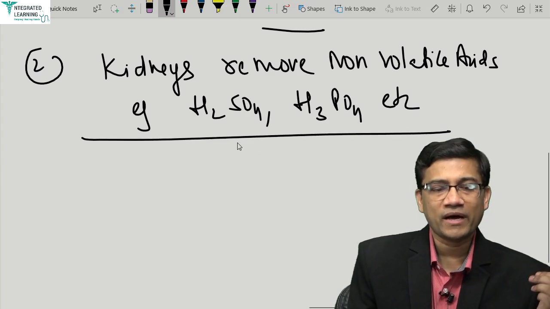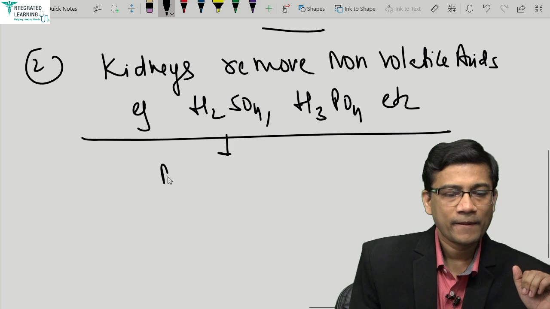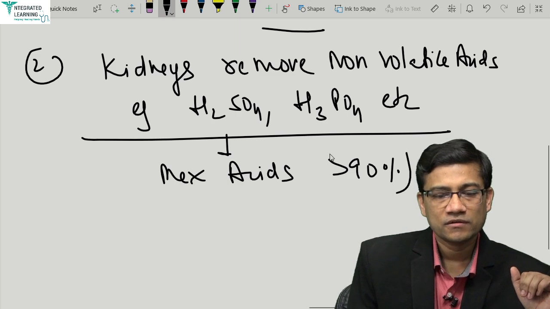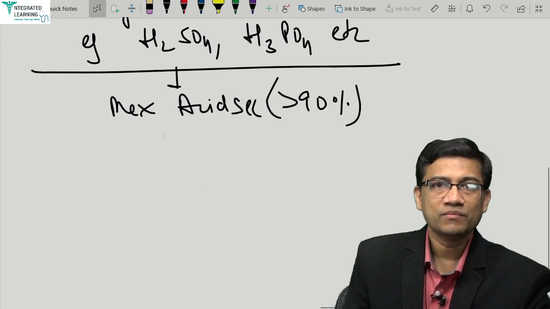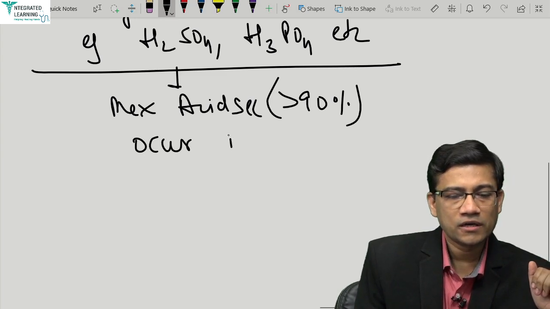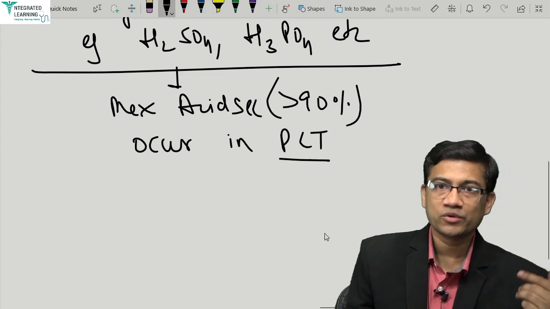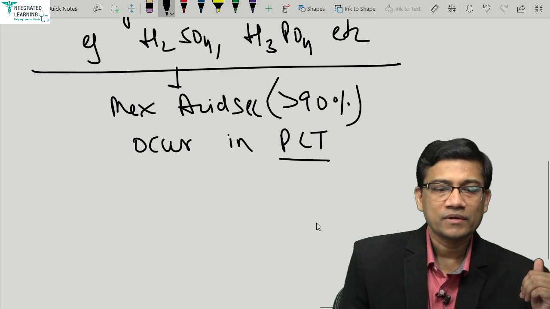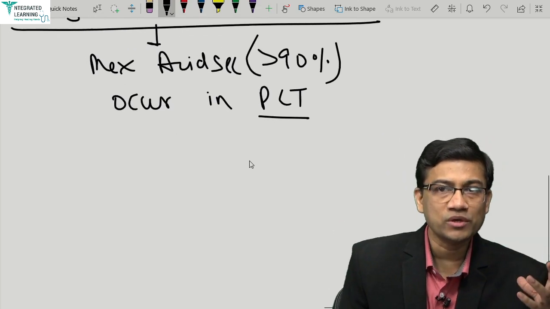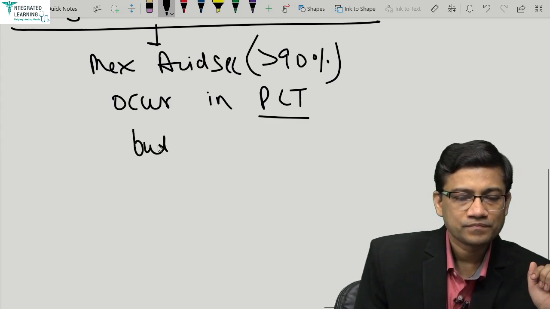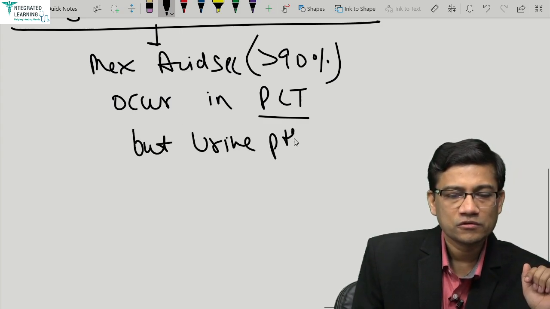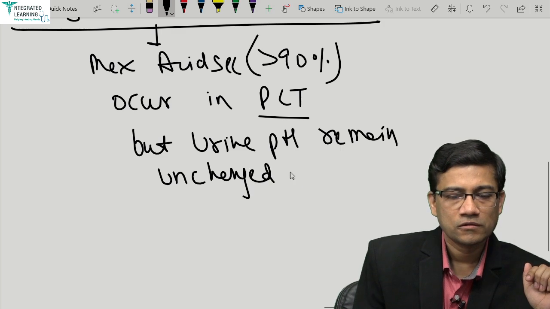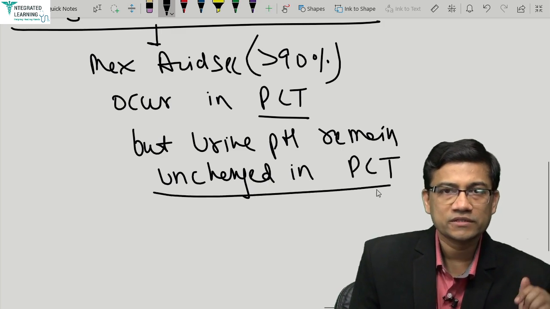Now where does maximum acid secretion occur in kidney? Maximum acid secretion, more than 90%, occurs in PCT. Okay, very important question. I told you in the class that in PCT maximum acid secretion occurs. So what should happen? Yes, there should be most acidic urine in the PCT, but urine pH remains unchanged in PCT. That's a very strange thing.